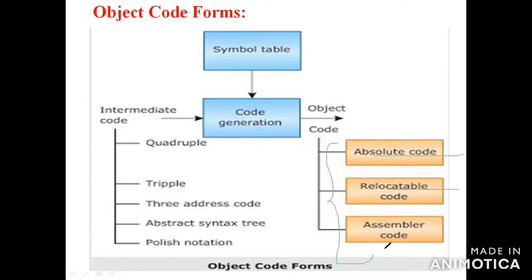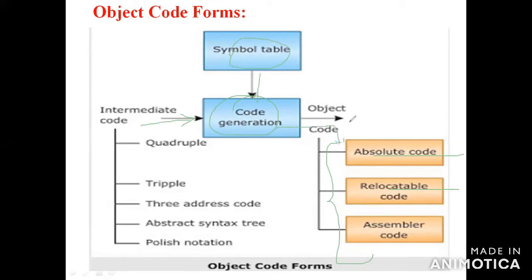The intermediate code gives the input to the code generation, and code optimization will optimize the intermediate code, and then the object code is given to the code generation phase. Everything will be saved from the symbol table, and after that it will be converted to the object code.